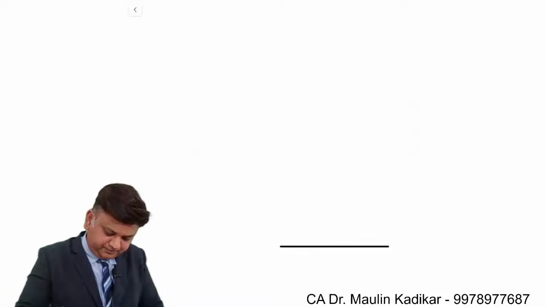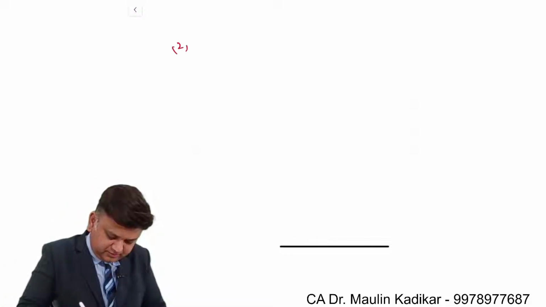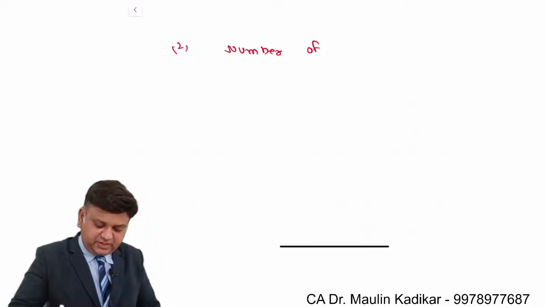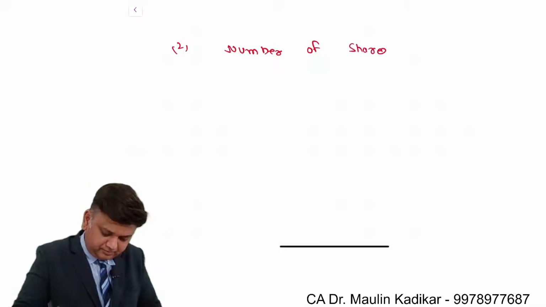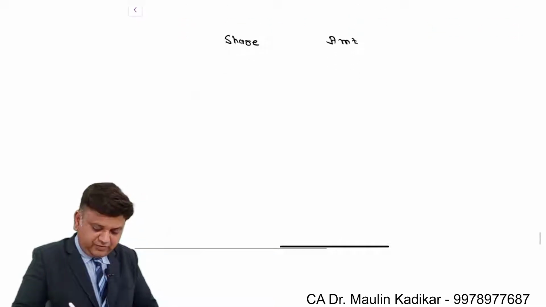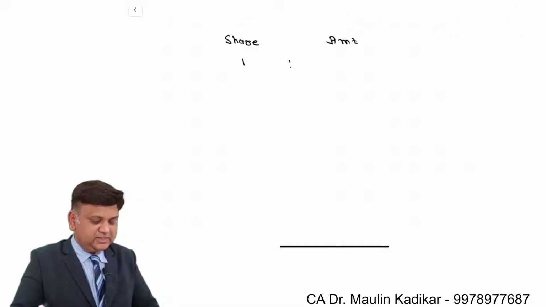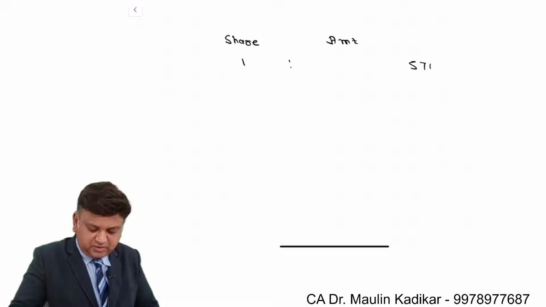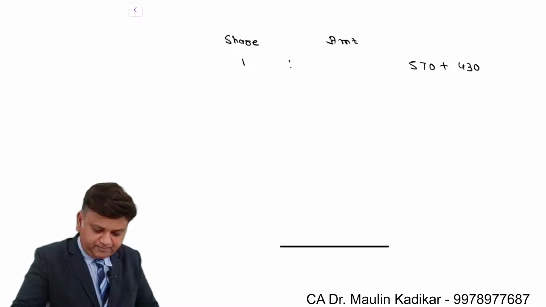So let us answer the second part of the question. Number of shares to be issued. If one share is issued, it is deemed that the consideration is discharged: 570 plus 430, into 1 by 2, that comes to an amount of rupees 500.